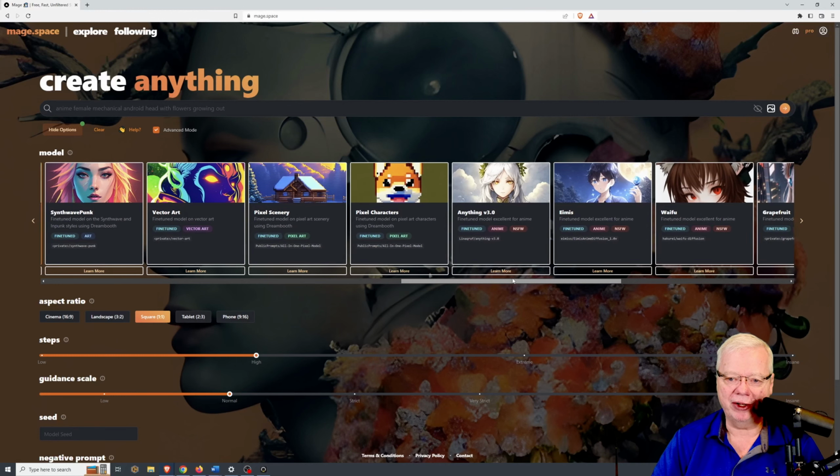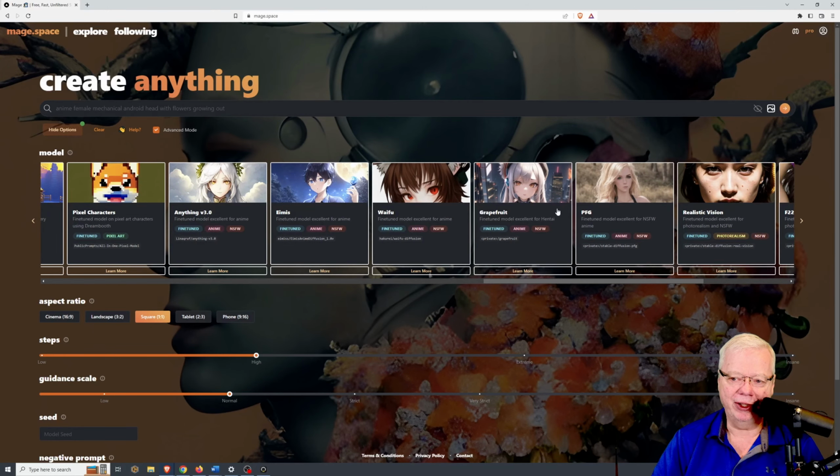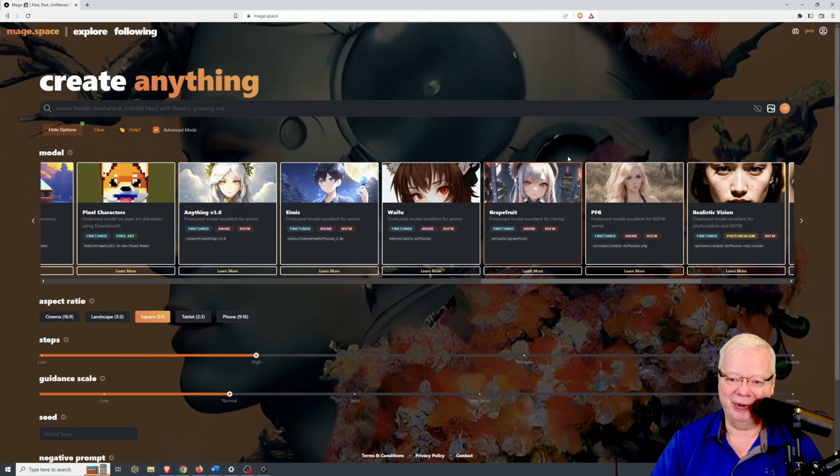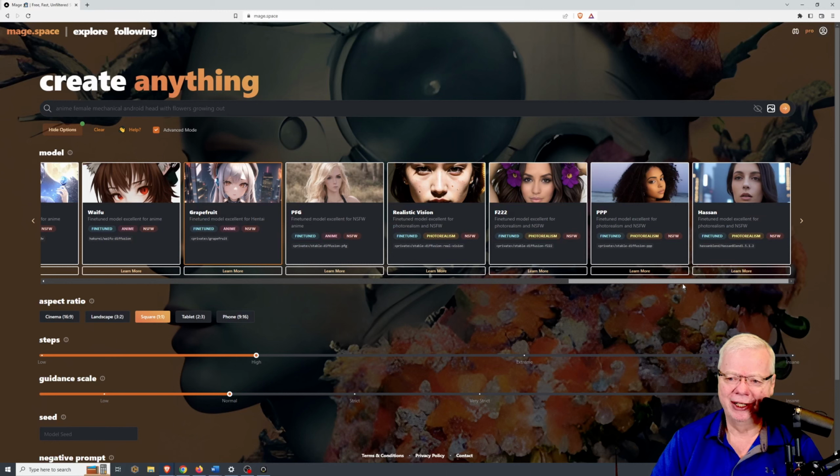One of the other ones I'll use, which they just added recently, is Anything 3.0. This is a great one for doing anime images. And also there is Grapefruit, which is for doing really not safe for work images. Use this one when you want to create something that the other ones won't seemingly create for you. But there are a lot of models. There's like 20 models in here, and I highly recommend playing with each one of them.